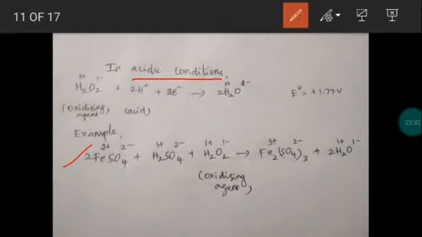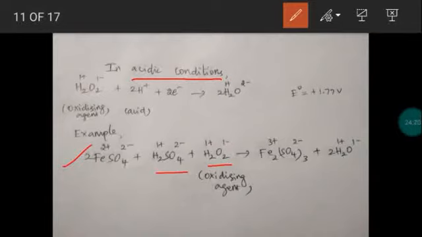The ferrous sulfate undergoes oxidation in the presence of hydrogen peroxide in acid medium. Sulfuric acid represents the acid medium. So hydrogen peroxide induces oxidation on ferrous sulfate. So this is the oxidizing agent.